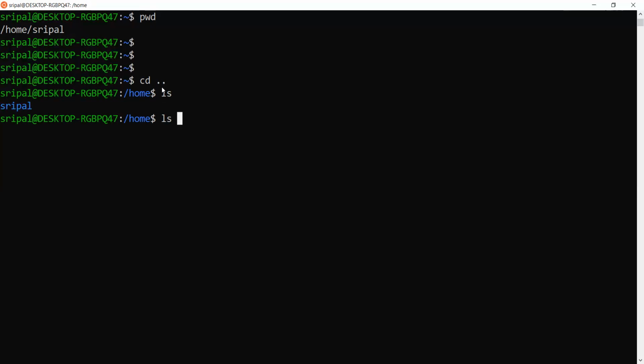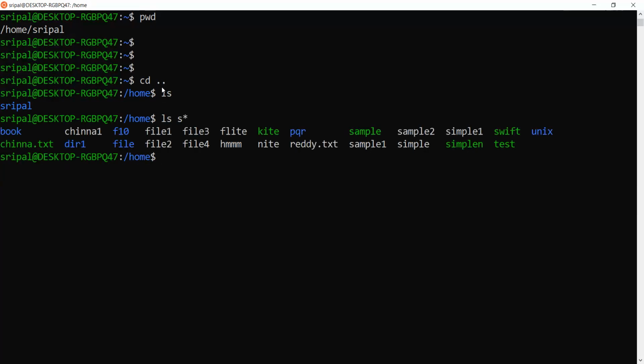What if I give ls star? It gives everything that is inside this one. In such cases, it has to understand what is the character that I have entered here, and what is the character that we entered here. We call all this, dot dot or star, meta characters. The shell will understand those meta characters and consider them as an input for the instruction and get us the output.